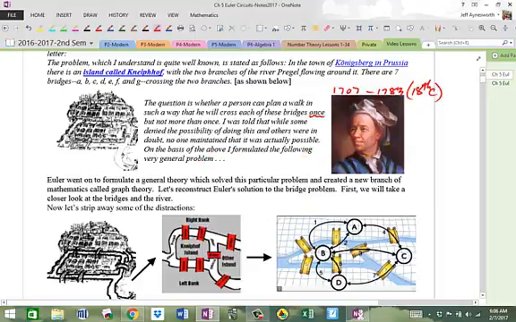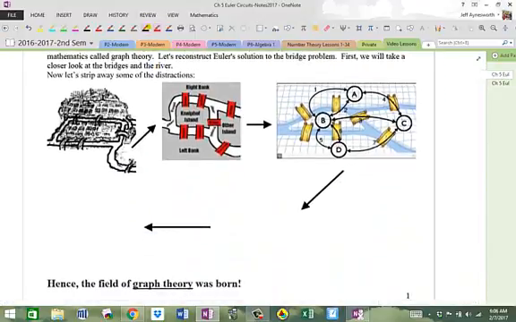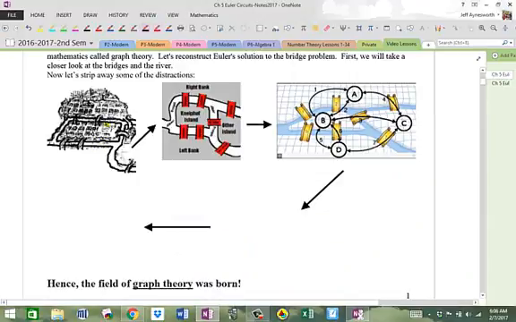So Leonard Euler, when he heard of this, began to formulate the general theory, which solved the particular problem called the seven bridges of Konigsberg. And he pretty much invented the new field of mathematics called graph theory. Basically, what he did was he reconstructed the problem. He took the map of the city here and simplified it to something like this, and he kept on simplifying it. And he called the four regions the right bank A and the left bank D, and then the two islands were B and C in this drawing here.